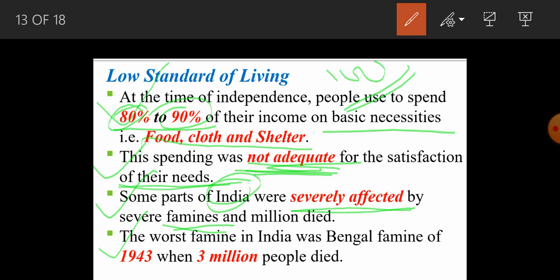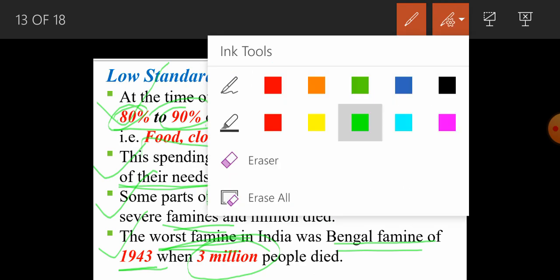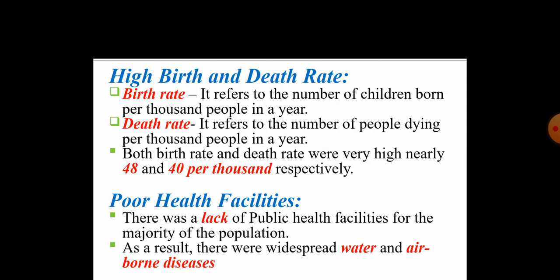Now the last point is the worst famine. If you have to see the worst famine, the worst food scarcity in India, that was in Bengal. Which year? 1943. And the number of people who died was 3 million, because of the food scarcity. So you can imagine that this famine was the basic problem which severely affected the country India, right? Now let's move on to the next slide.